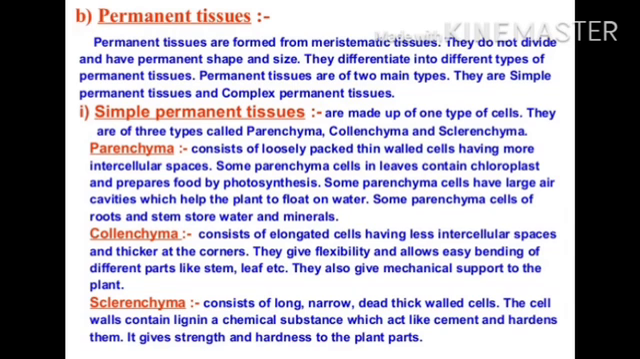Now the third one is sclerenchyma. Sclerenchyma consists of long, narrow, dead, thick-walled cells. The cell wall contains lignin, a chemical substance which acts like cement and hardens them. It gives strength and hardness to the plant part.